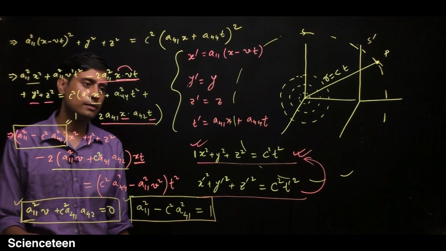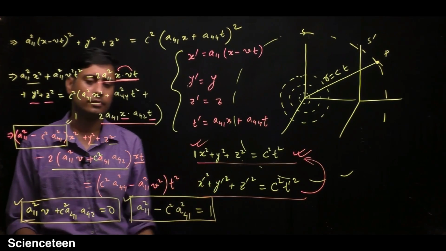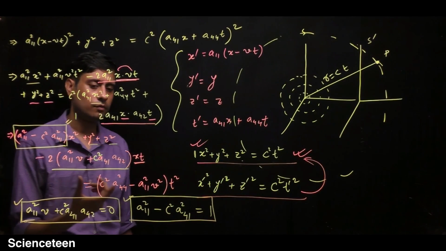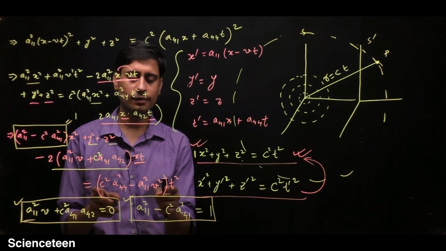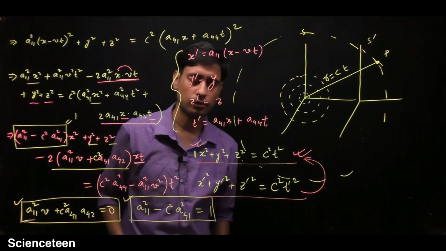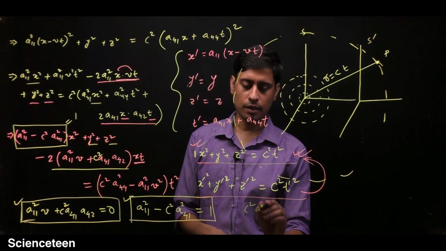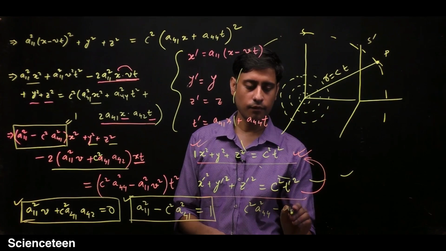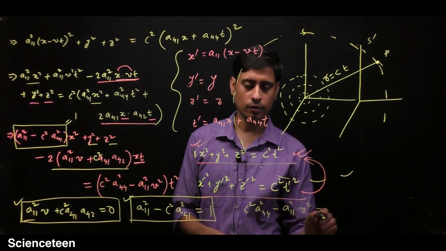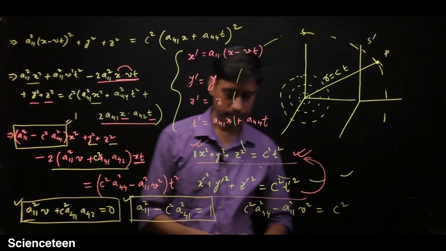Now is there anything else? y square and z square are the same here. So we have one more thing: the coefficient of the t square term must be equal to c square. So you can write the third equation as c square a square 44 minus a11 square v square is equal to c square.